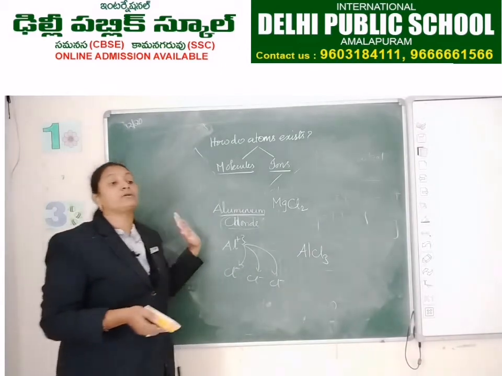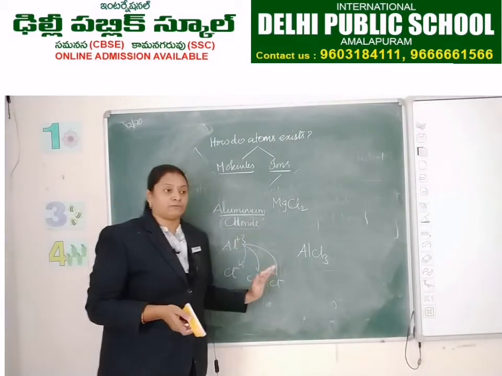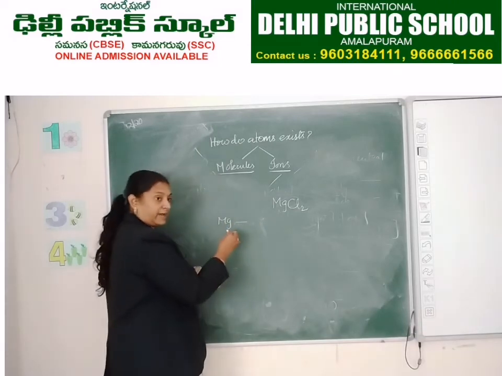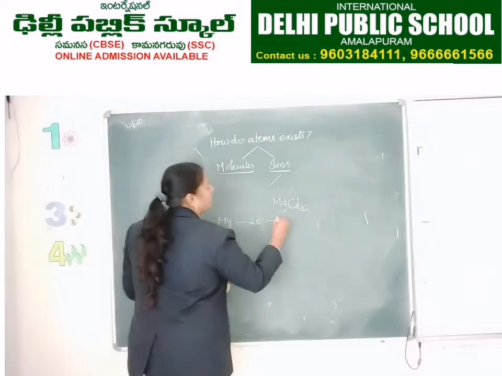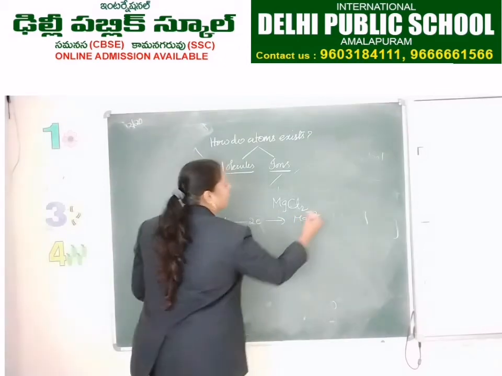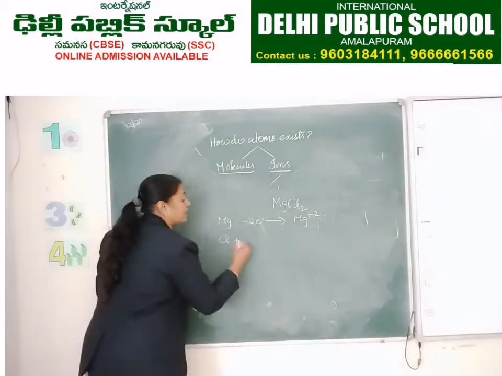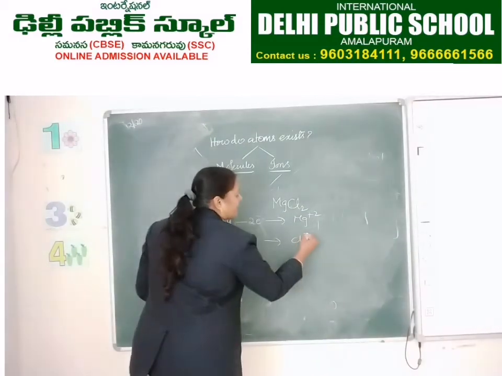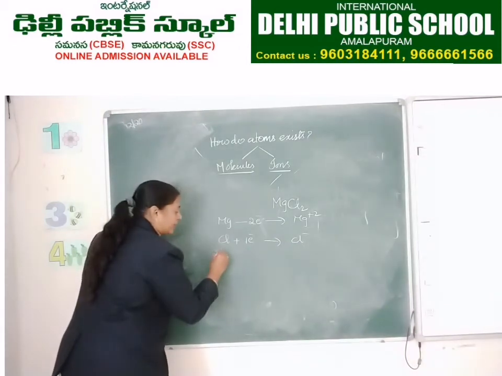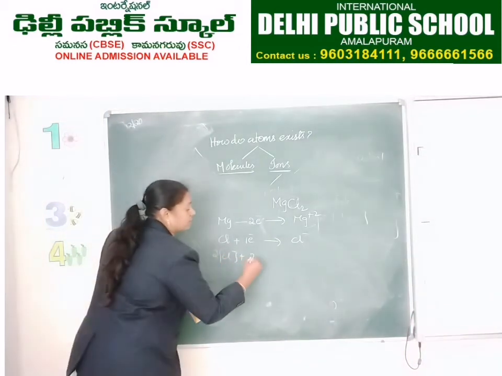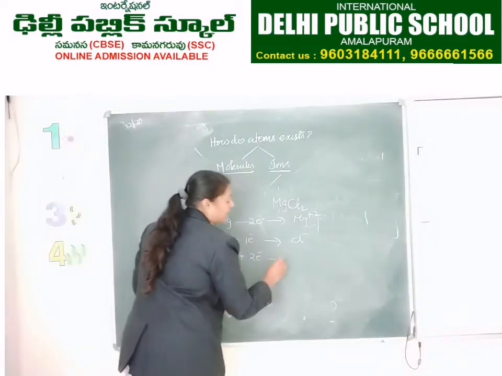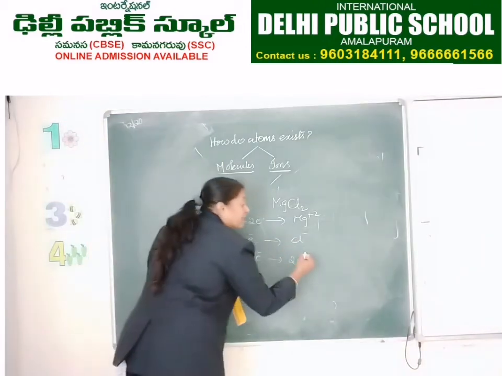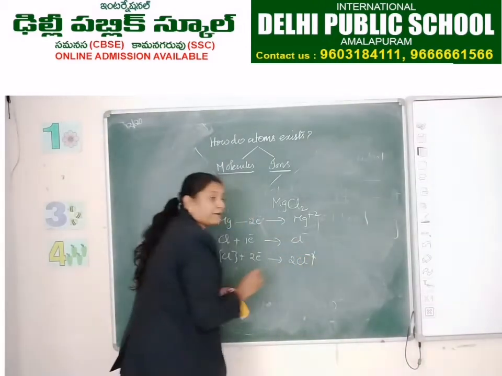How to write the formula of some compounds? Magnesium on losing gives Mg plus 2. Chlorine on gaining becomes Cl minus. So 2 chlorines, 2 electrons. Yes? 2 Cl minus, not Cl minus 2. Here we are not supposed to write minus 2, that is completely wrong.